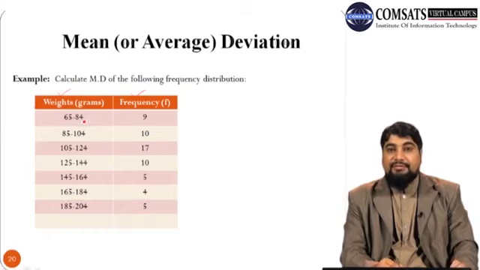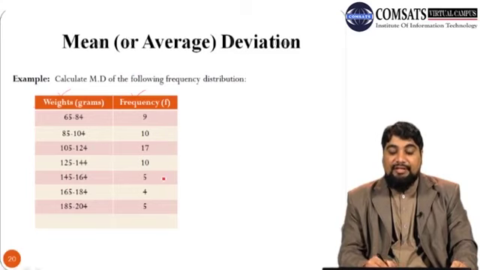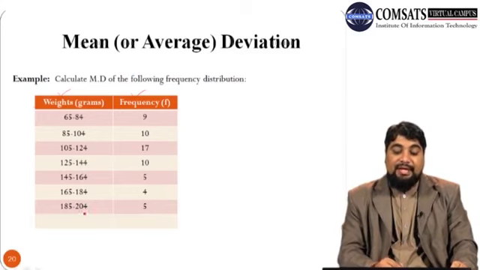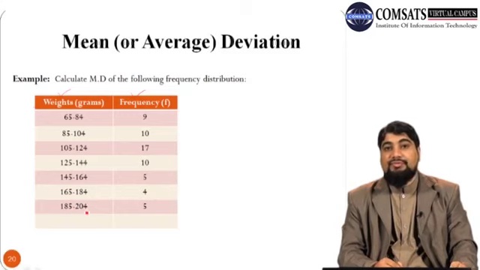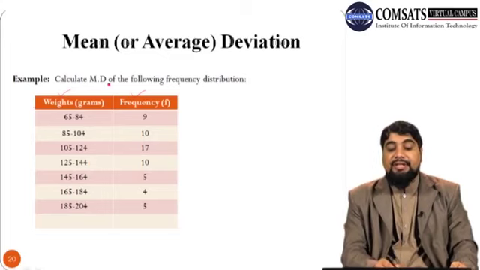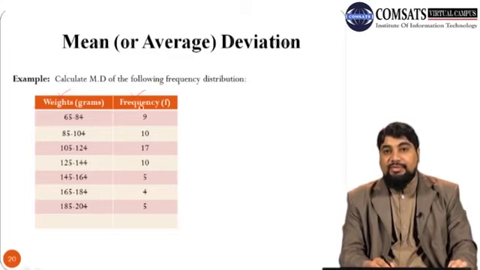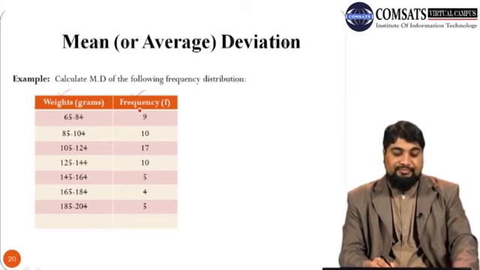So 65 to 84 grams, there are 9 students whose weight lies within this range, and there are 10 students having weight from 85 grams to 104 grams, and there are 5 students having weight 185 grams to 204 grams. So we are interested in calculating mean deviation for this frequency distribution.